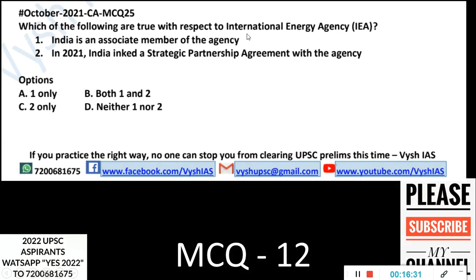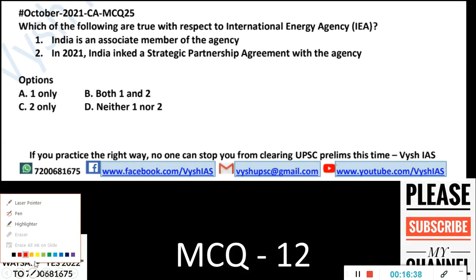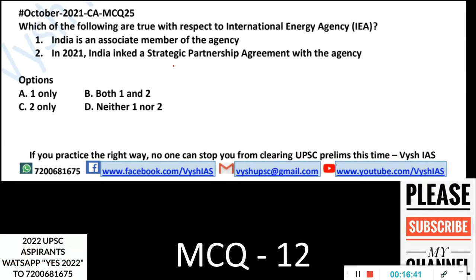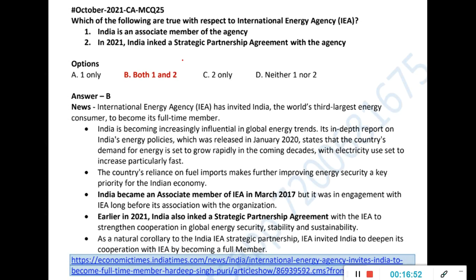Which of the following are true with respect to the International Energy Agency, IEA? India is an associate member of the agency. Then in 2021, India signed a strategic partnership agreement with the agency. So wherever India is a member, those international bodies you have to anyway know. So for IEA, you should know that India has been invited to become a full member, but as of now it is an associate member. Maybe by the time you give your prelims, things can change, but as of now it's an associate member and it is being invited to be a full member. So this is true, it's an associate member now.